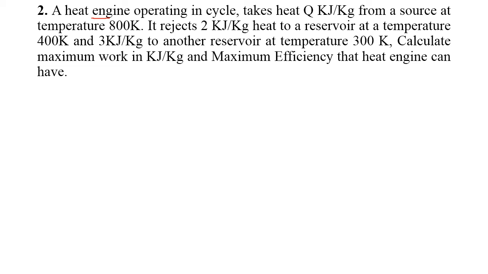So here the source is to be considered as 1 and the sinks as 2. There are two sinks for this heat engine, right? So one is at 400 Kelvin and another one is at 300 Kelvin. Okay, so we have to calculate the maximum work in kilojoule per kilogram and the maximum efficiency that the engine can have.